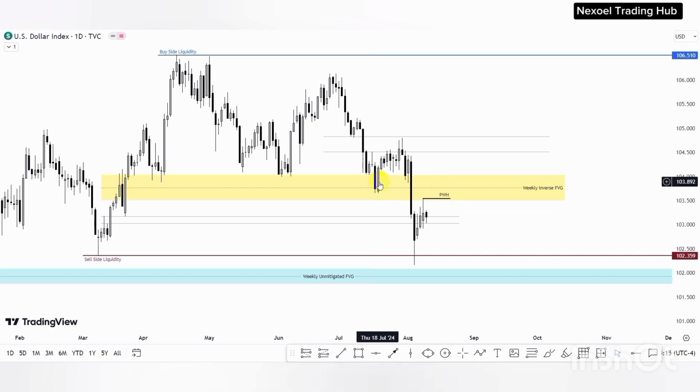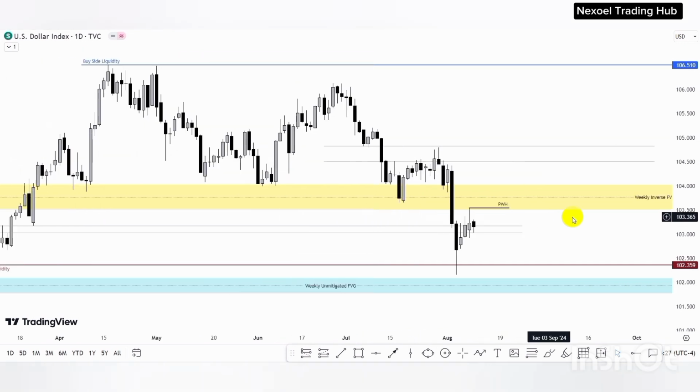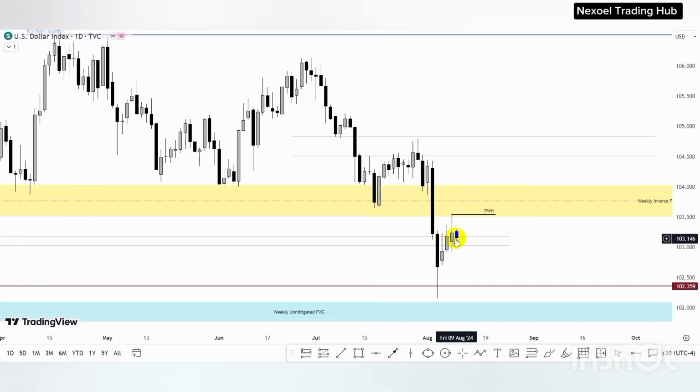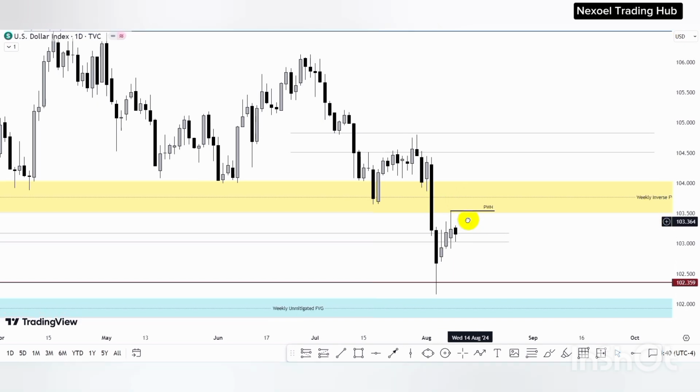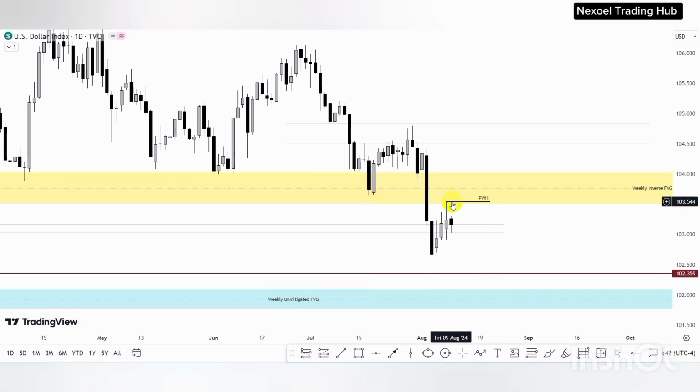So we are expecting this down close candle that sponsored the up movements that raided the buy side liquidity to reclaim price within the weekly fair value gap. So now we are expecting that on Monday or Tuesday, we have this push of price to the upside where we want to see price mitigate the weekly fair value gap, and then we see the projection of price to the downside.